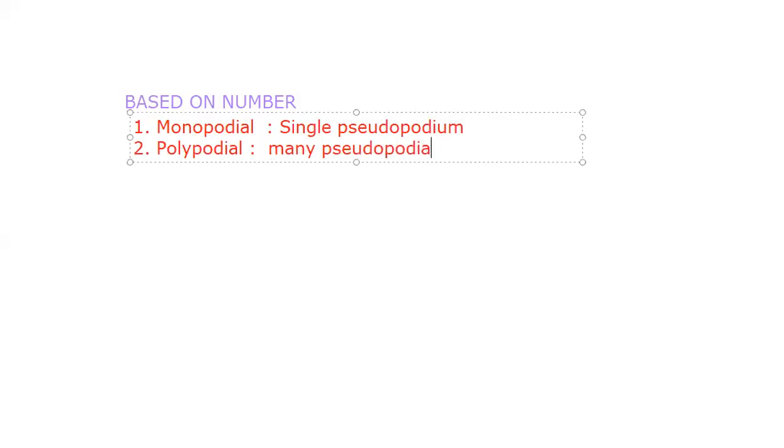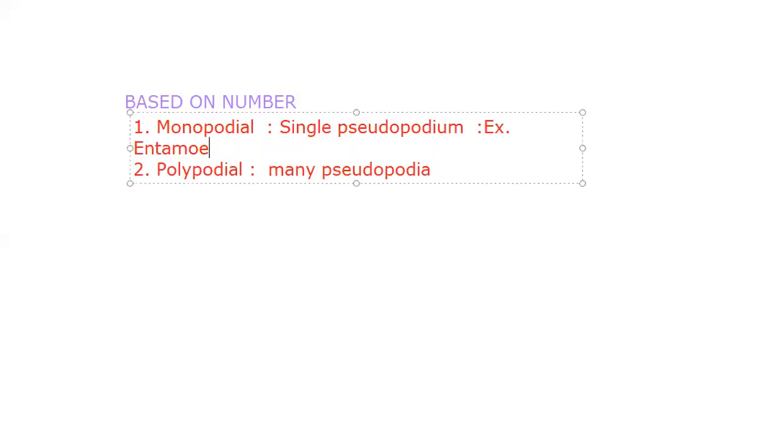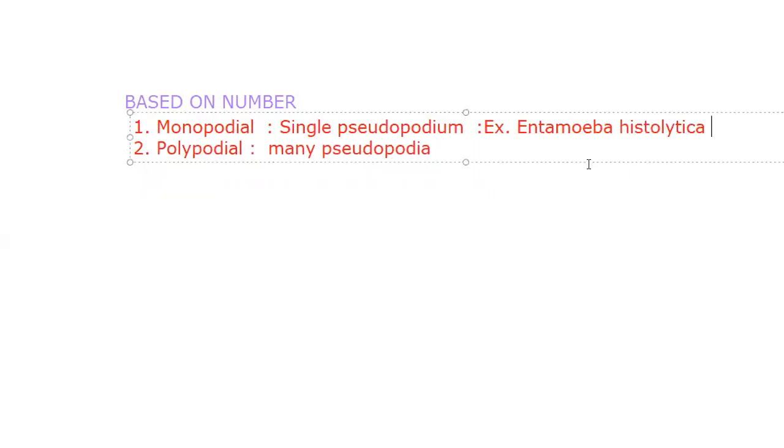Example for monopodial is Entamoeba histolytica. That's a parasite living in the human large intestine. The example for many pseudopodia is Amoeba proteus.